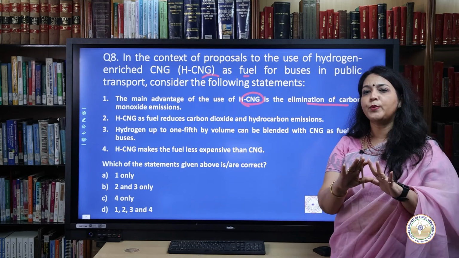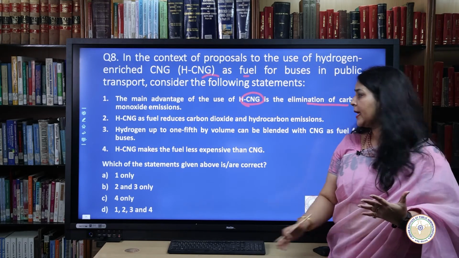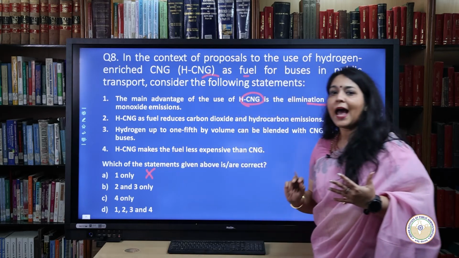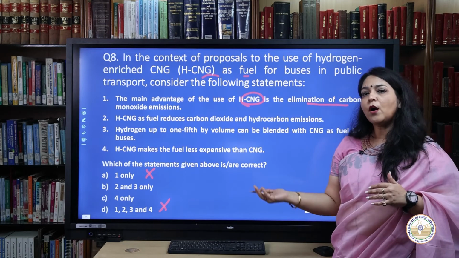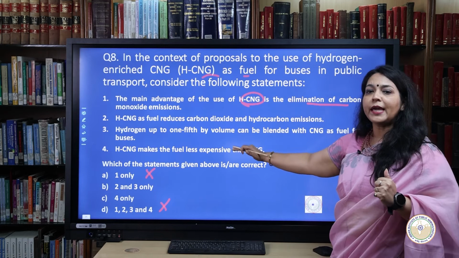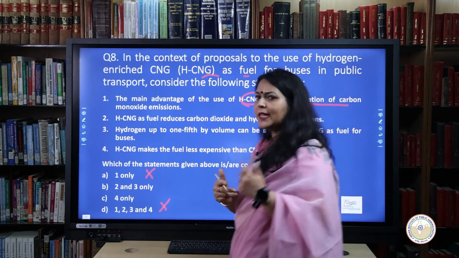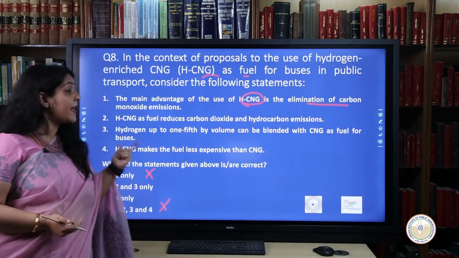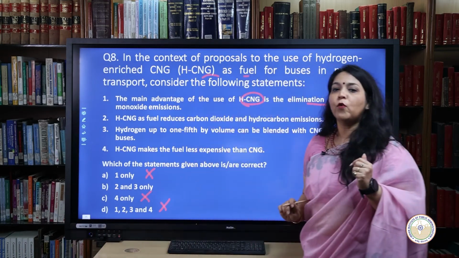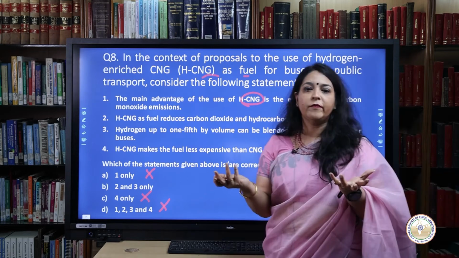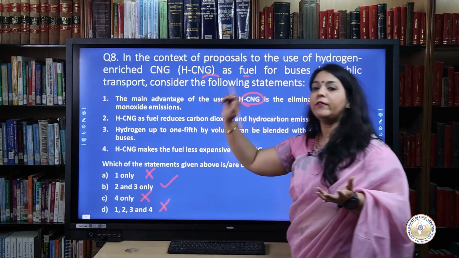This leads that all the options which have 1 in them are incorrect, which means both the options which we have with us, that is option A, which has 1, and option D, can be very easily, very conveniently eliminated out. Moving on to the fourth statement, that is HCNG makes the fuel less expensive than CNG. This is again not a true statement. It is nevertheless significantly more costly than CNG, and as a result, since we have already ruled out this option, as a result of this, C option, which has 4 only, can also be eliminated. Thus, we are left with only one option, that is B, 2 and 3 only, which is our conveniently correct answer.